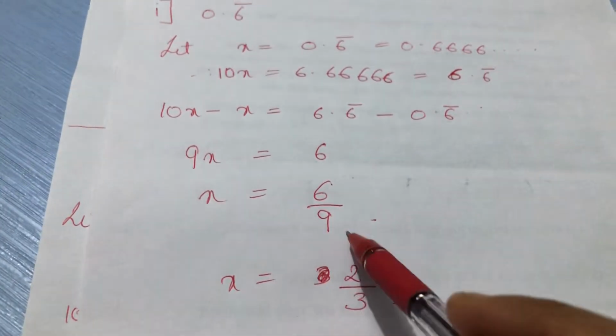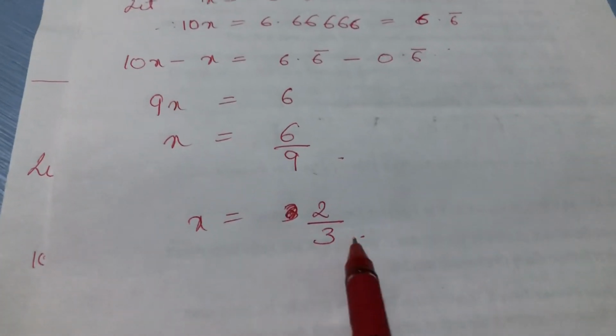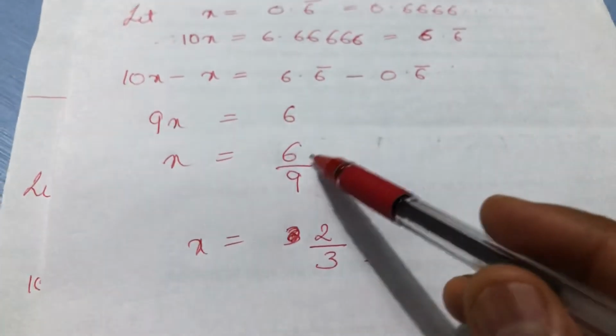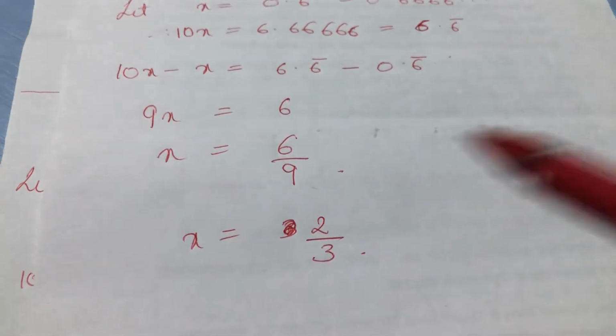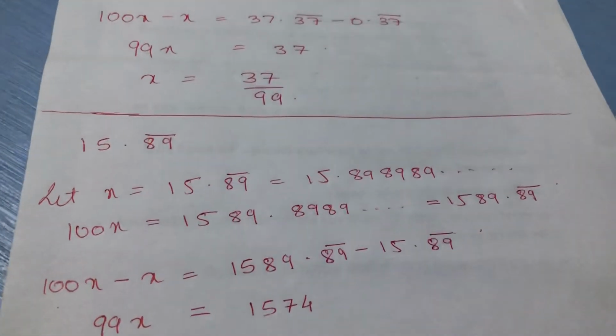The 9 will come down and you get x is equal to 6 upon 9, that is x is equal to 2 upon 3. If it is getting reduced, you have to reduce it, otherwise your marks will be cut in the exam. Okay, we'll move to the next one.